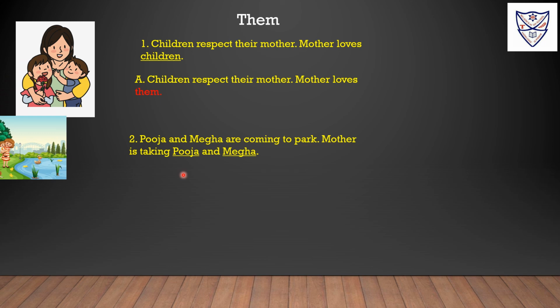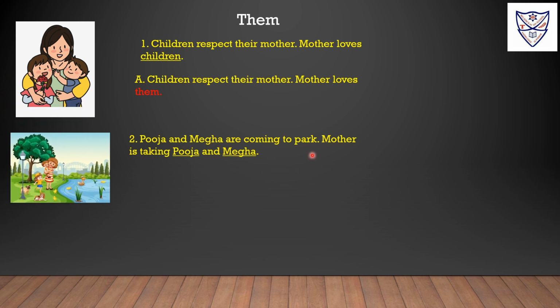Pooja and Megha are coming to park. Mother is taking Pooja and Megha. Here we are talking about more than one person. Pooja and Megha are more than one, and they are also on last. That means they are on object place. So, Pooja and Megha are coming to park. Mother is taking them. Instead of Pooja and Megha, we have used the pronoun them.